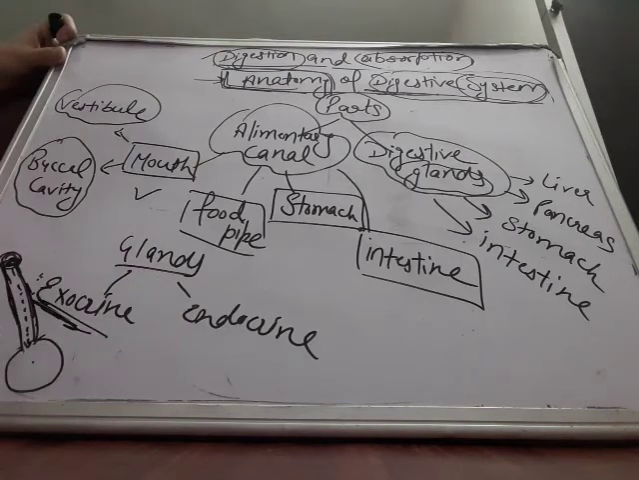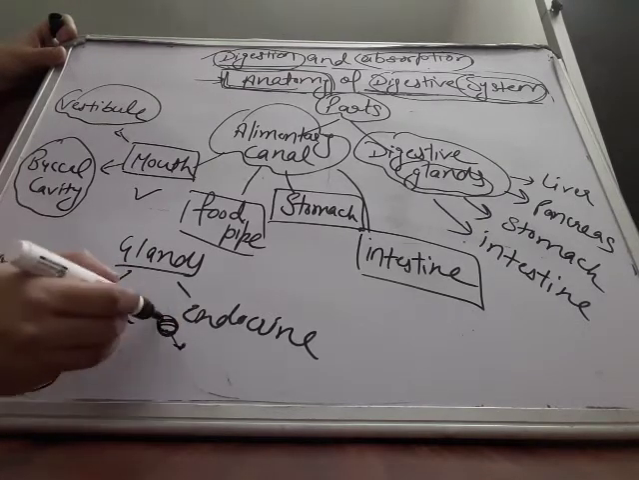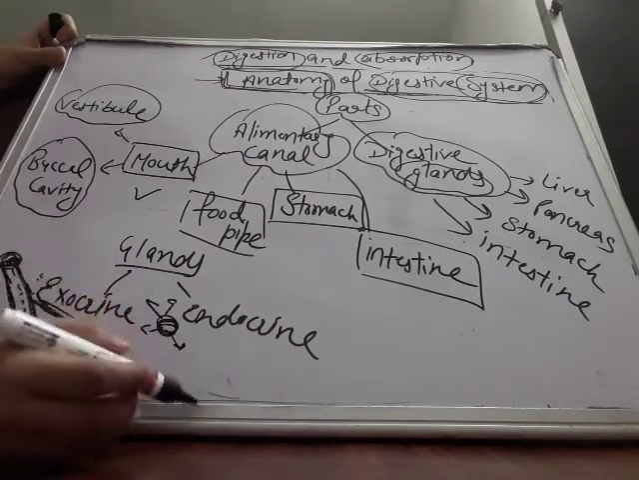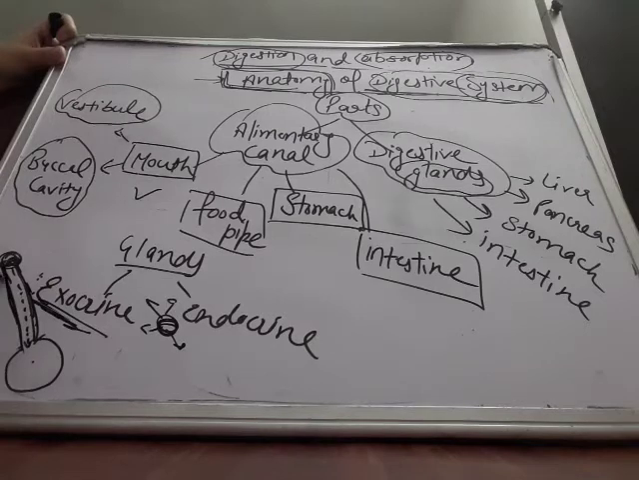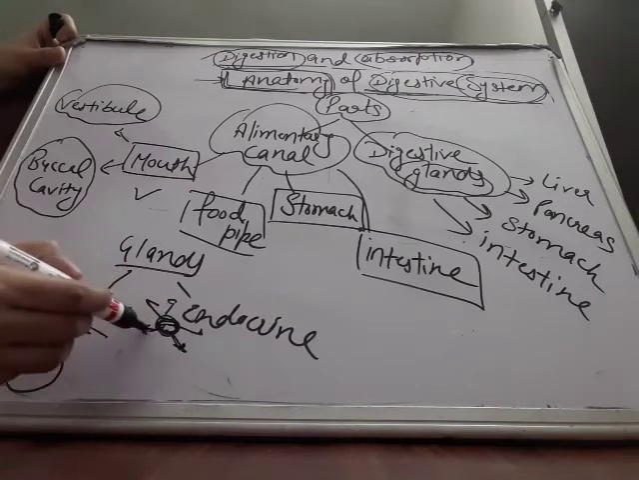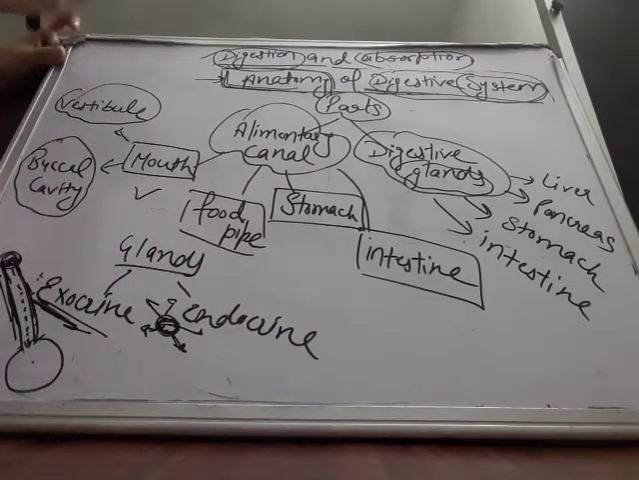And what are endocrine glands? The glands which release their secretions directly into blood. They do not have any duct like exocrine glands. Exocrine glands have a duct to release their secretions, but endocrine glands release their secretions directly into blood. So this is the basic difference between exocrine and endocrine glands.